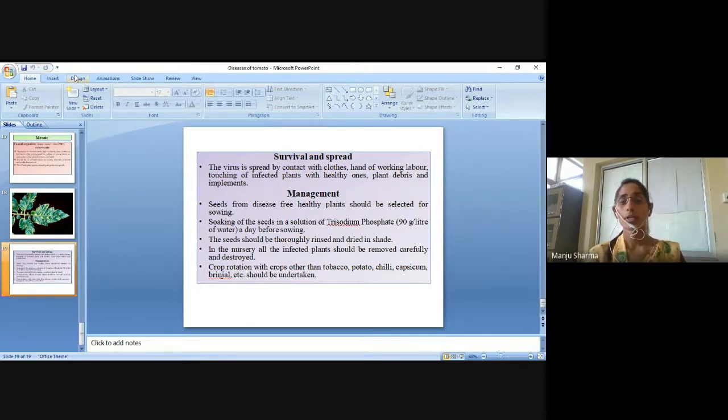The seeds should be thoroughly rinsed and dried in shade. In the nursery, all the infected plants should be removed carefully and then destroyed. And ultimately, we have to apply crop rotation with crops other than tobacco, potato, chili, capsicum, brinjal, etc. So this is all about diseases of tomato and onion.